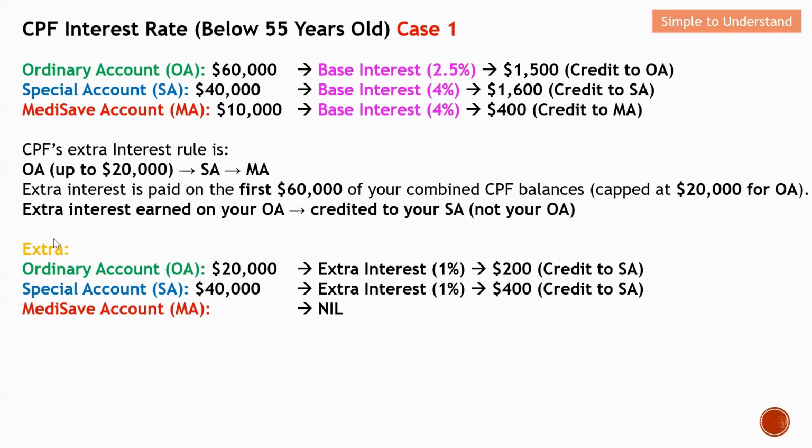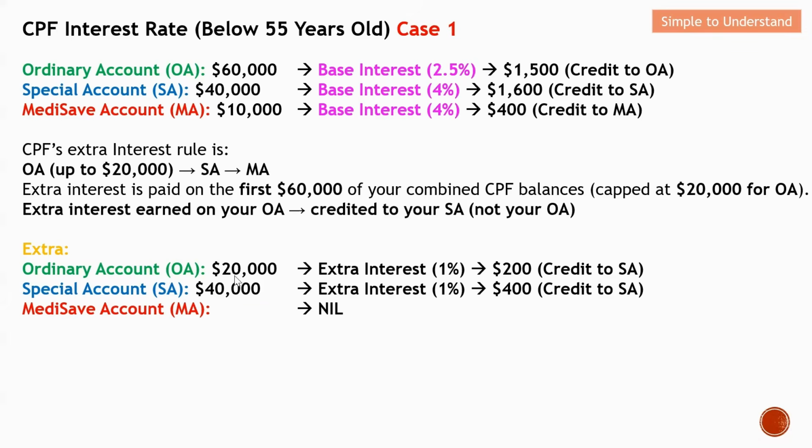So basically, this will be the extra interest rate. For this case here, OA will be the first one. Only 20K will be entitled to this additional 1%. So for this 20K, I will be able to earn 200. This will be the additional extra interest. But in this case, you can see that this interest will be credited to SA rather than OA. So this is one thing that I would like to highlight.